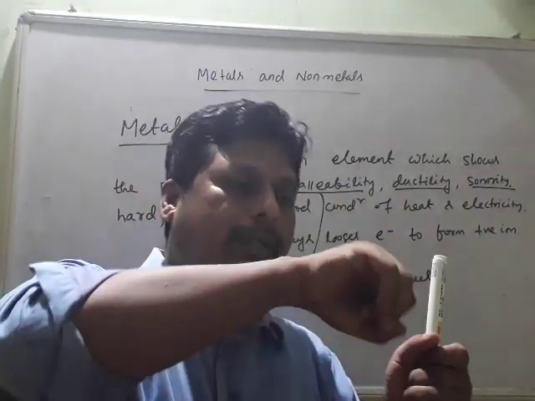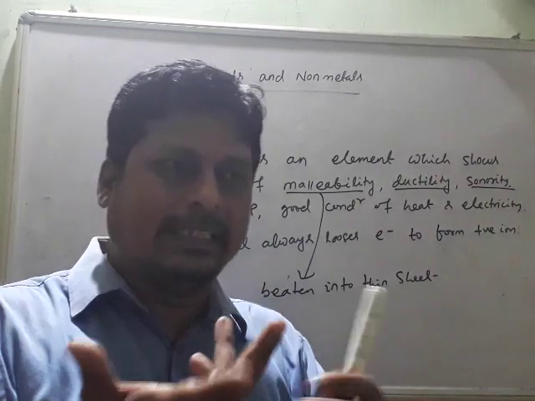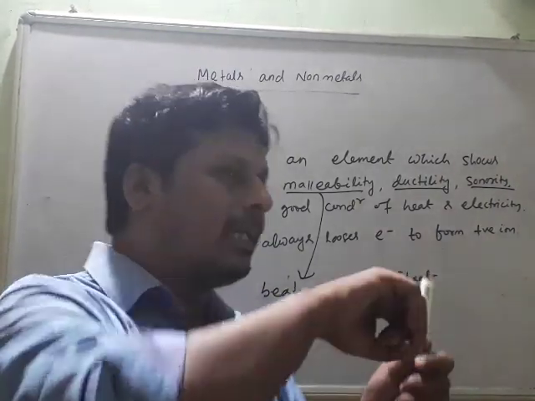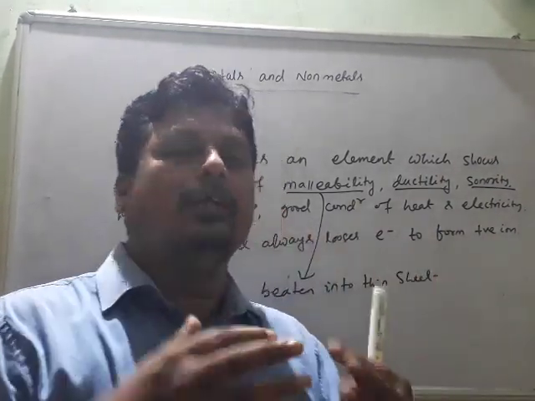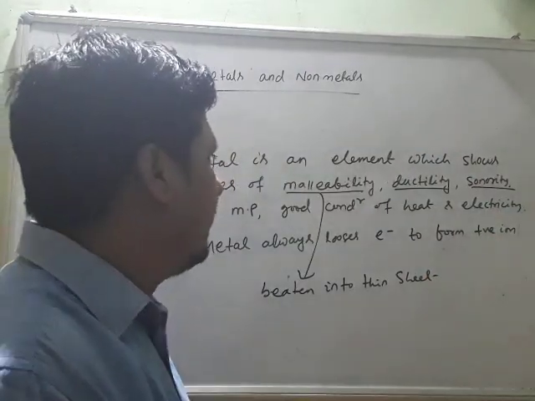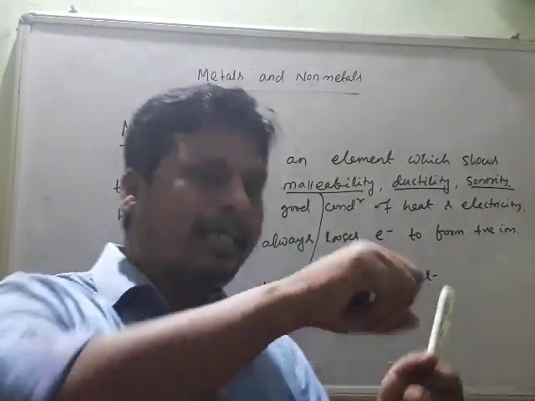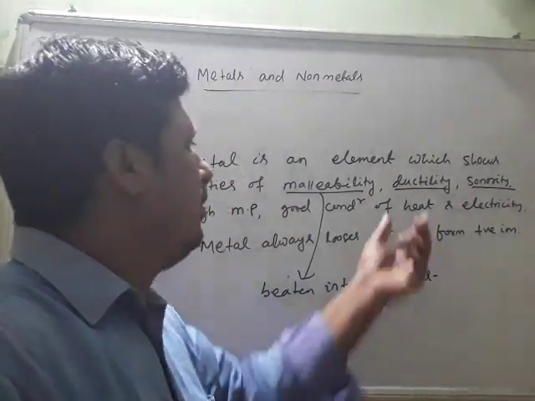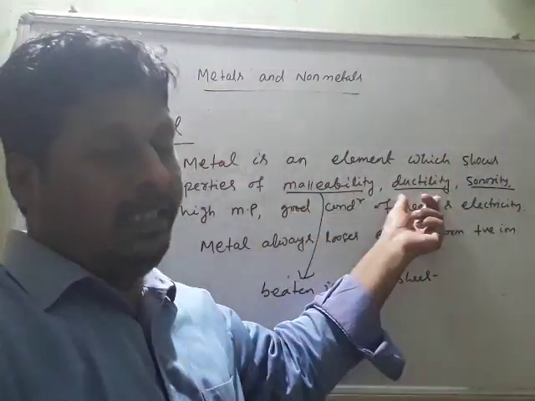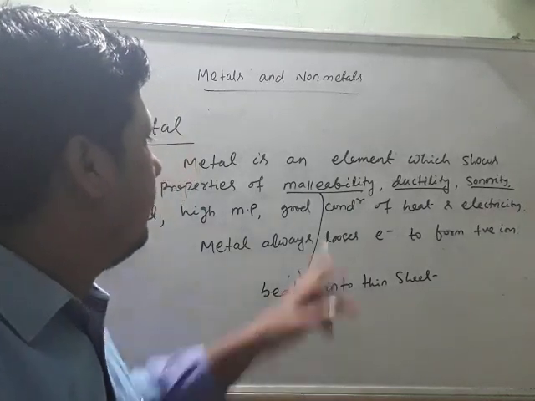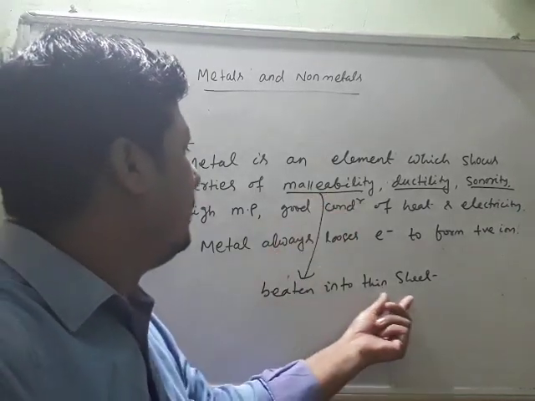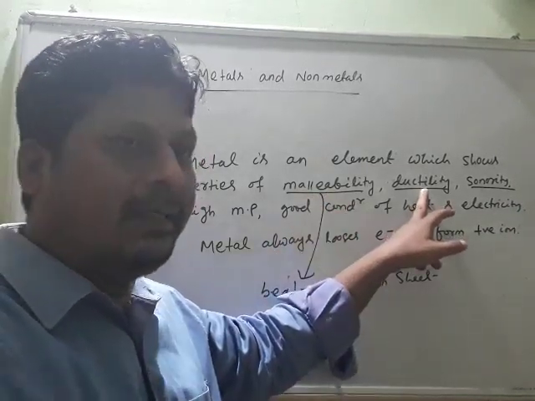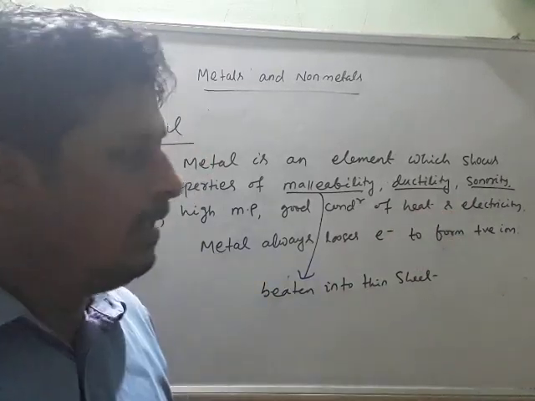Like gold, we can draw wire so that a necklace can be made. Iron, we can draw wire so that it is useful in many things. Aluminium, we can draw wire. Copper, we can draw wire so that it is used in our electrical appliances. So malleability is beaten into thin sheet, ductility is converted to thin wire.